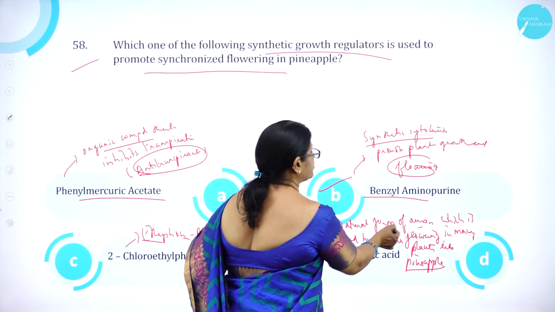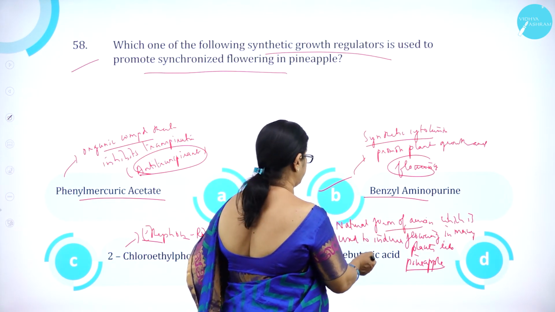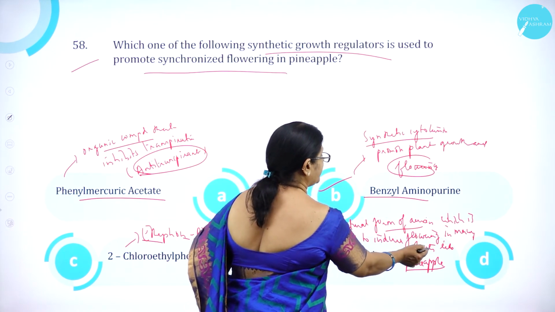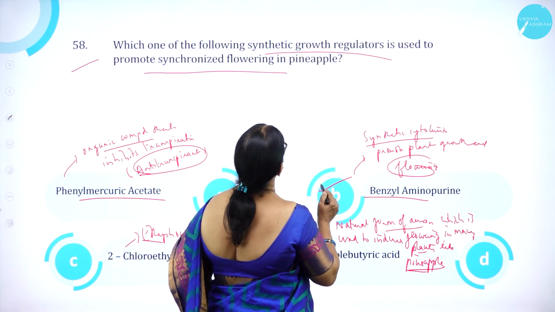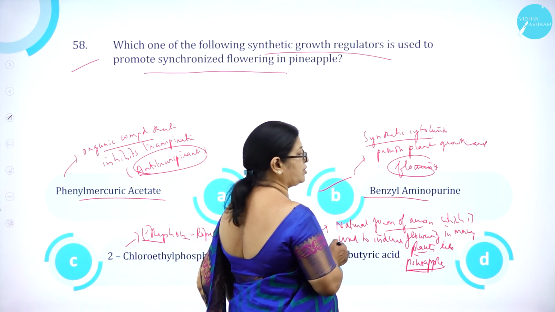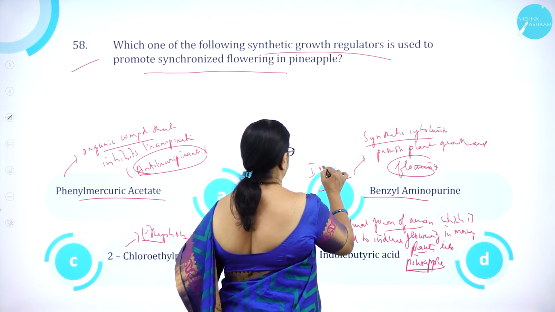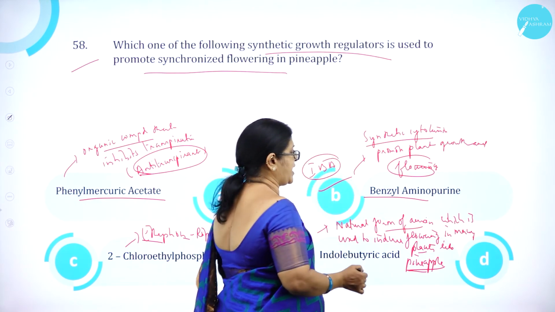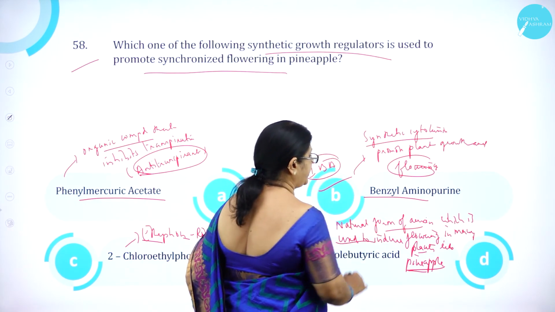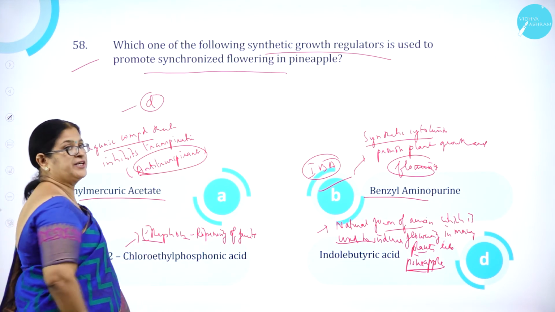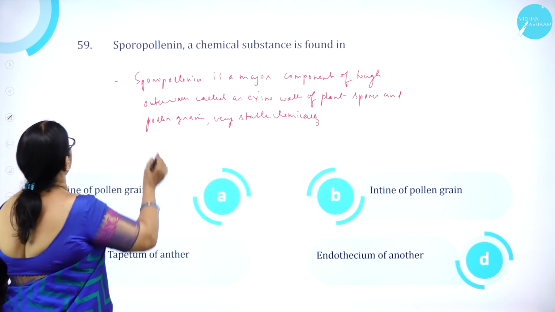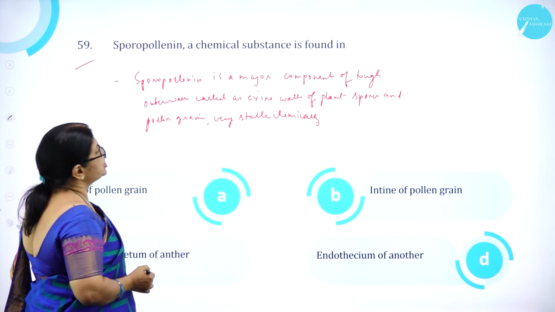This is a natural form of auxin which is used to induce flowering in many plants, even pineapple. So here, which one of the following synthetic growth regulators? Indole butyric acid, IBA. So option D is correct. Moving on to question number 59.